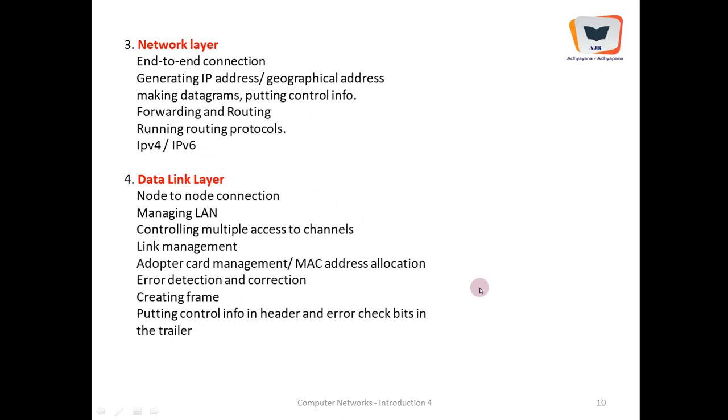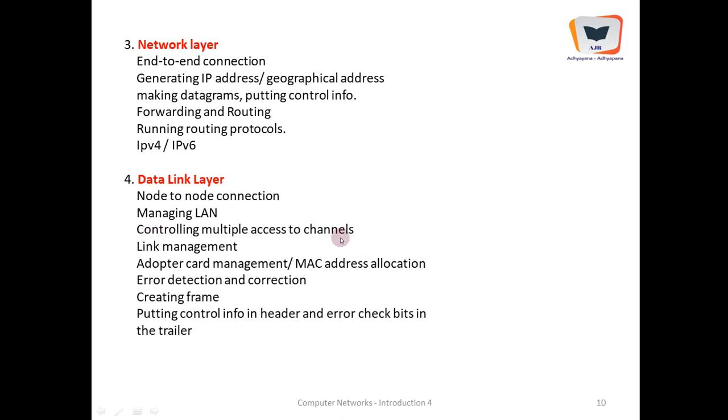Next comes the data link layer. Data link layer provides node-to-node connection. It manages the LAN and controls the multiple access to the channel. This is a very important control it does, media access control.